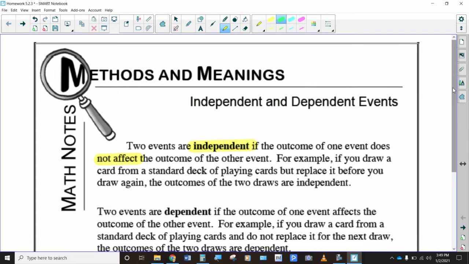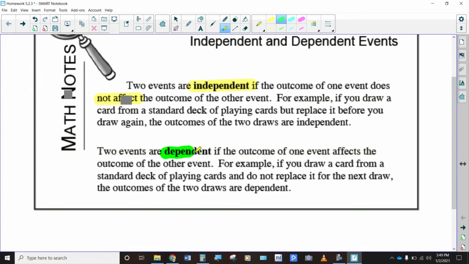When you've got dependent events, that's where one of them does in fact affect the outcomes of the other events. So the typical example is drawing a card from a deck of cards. You've got a certain probability, and then if you do not put that card back in, now you've changed the numbers, and so that's going to change the probabilities.